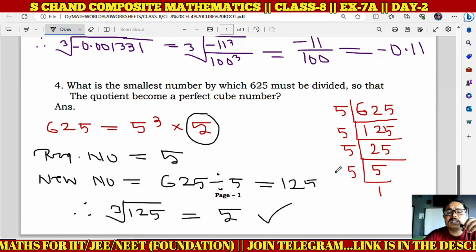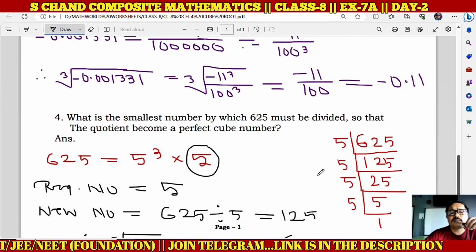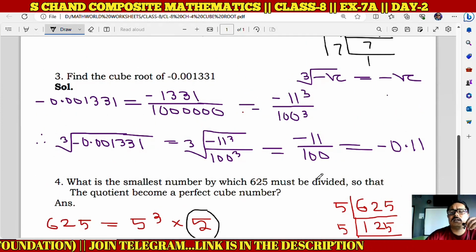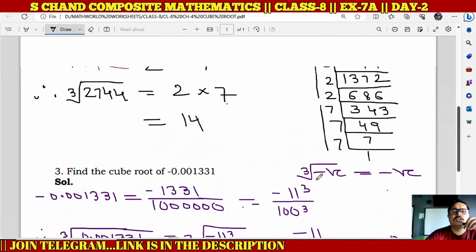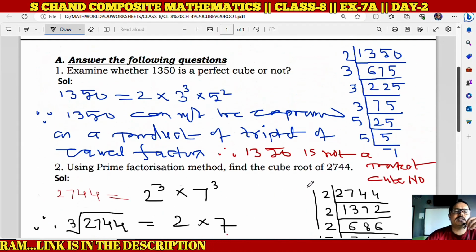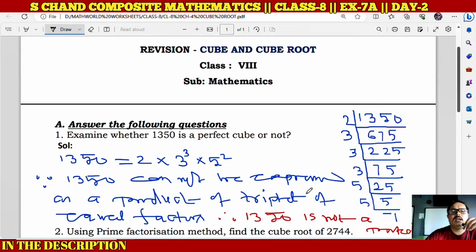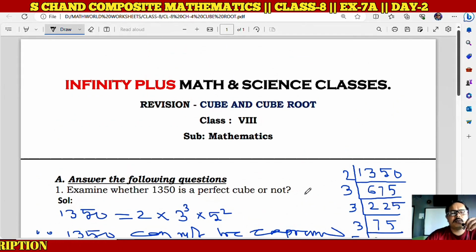This is a very small chapter and I have tried to cover all the types of questions. So I hope that this revision will really help you in your upcoming exam.